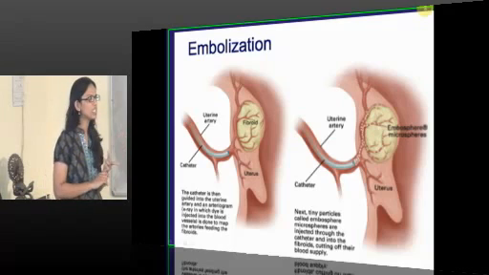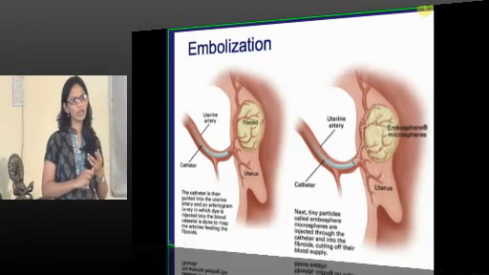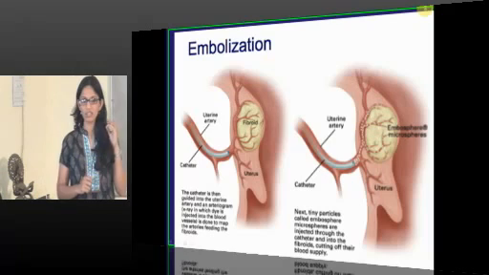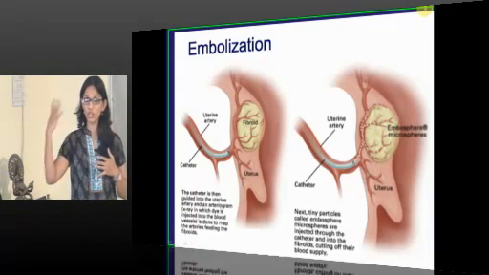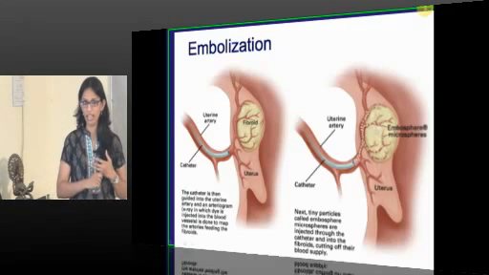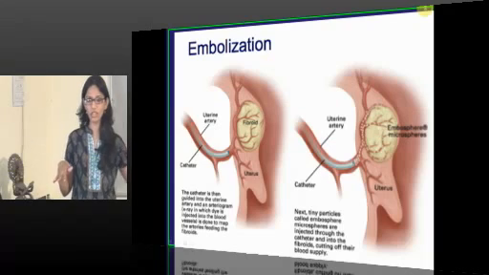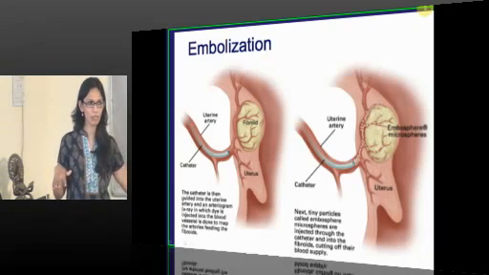Because of this embolization, the blood supply to the uterus gets less and it shrinks. Chances of pregnancy or chances of uterine rupture in the next pregnancy will be high if the patient wants to conceive. Obviously, when the patient wants to preserve the uterus, only then will they undergo this embolization.